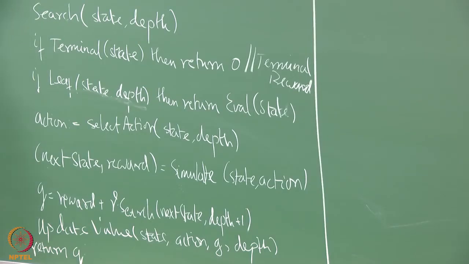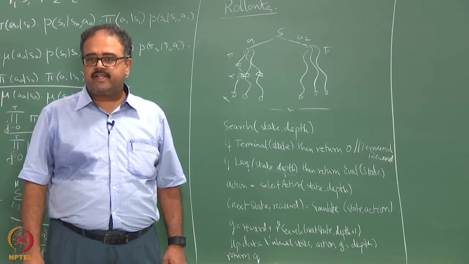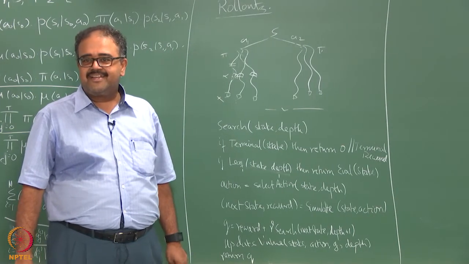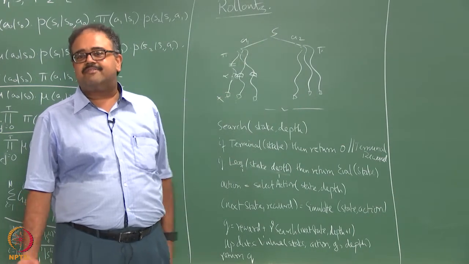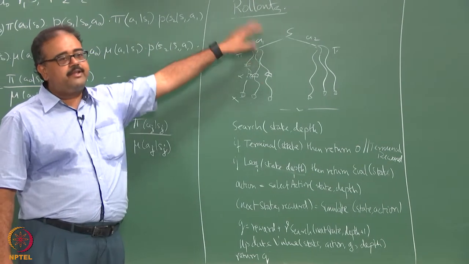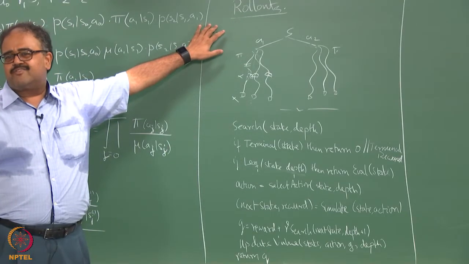Why are we simulating? Well, if you can actually behave in the real world, go ahead and behave in the real world, but how are you going to reset back to that thing and generate another trajectory? So if you want to do something like this, you better have a simulation model. This is the whole idea behind rollouts, so you need to have a simulation model. That's a point I missed out, but it is kind of obvious.